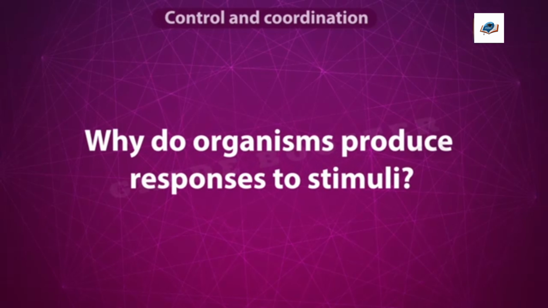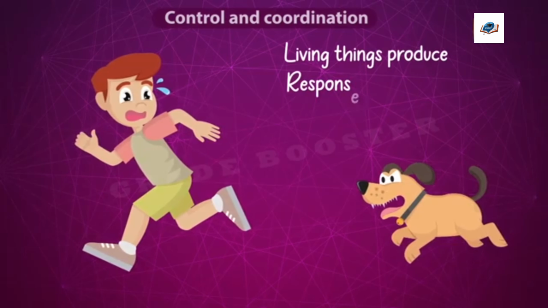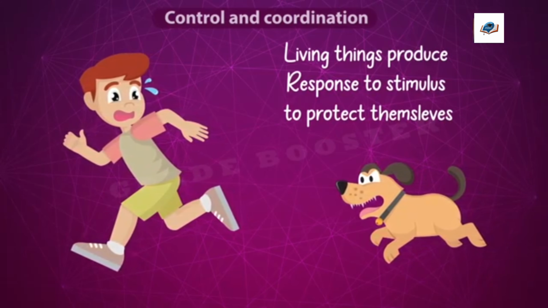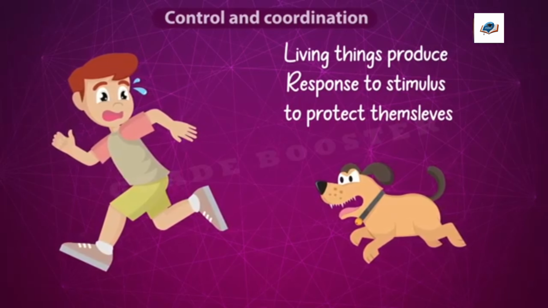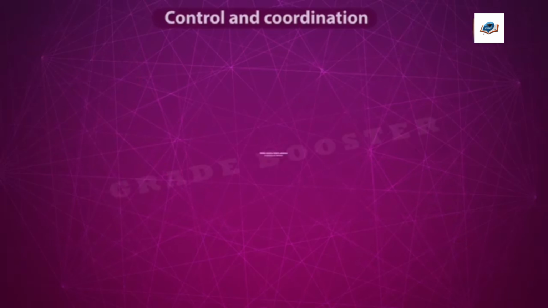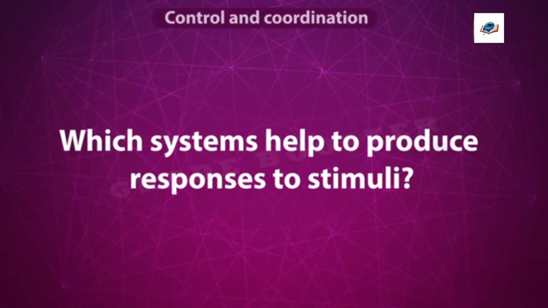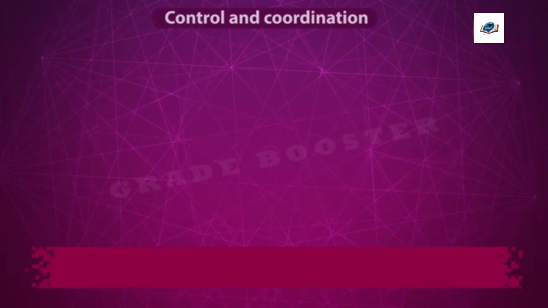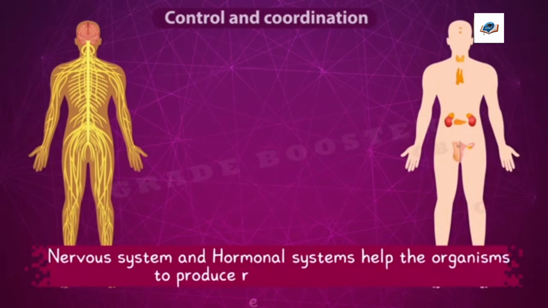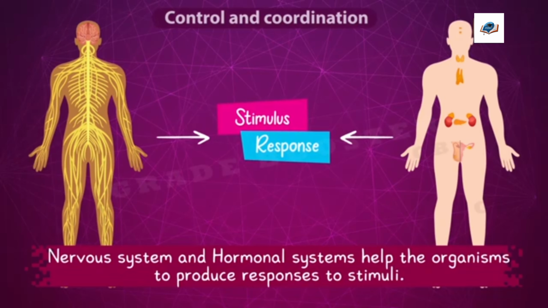But why do organisms produce responses to stimuli? Most of the responses produced by organisms protect them from dangerous stimuli. But which systems help organisms to produce responses to stimuli? The nervous system and hormonal systems help organisms to produce responses to stimuli.